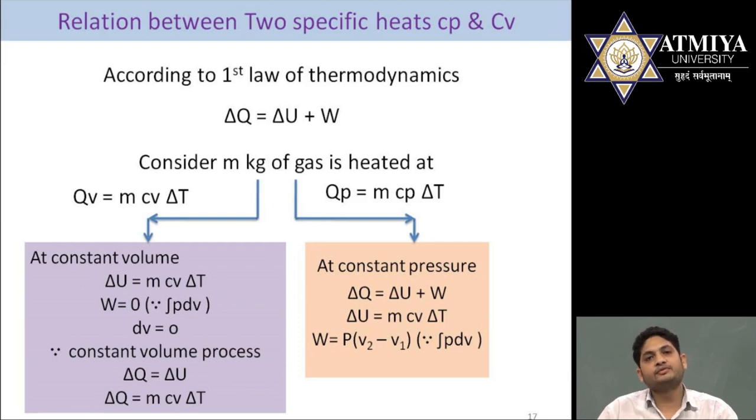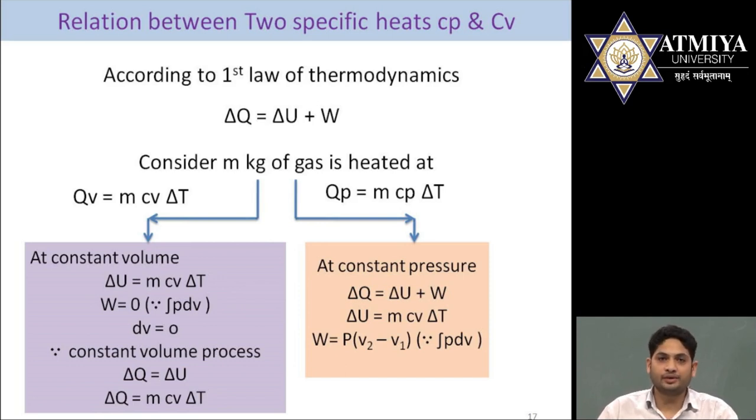Generally, the equation of work is integration of P dV. At constant pressure, P remains constant, so we integrate 1 with respect to V, with limits V1 to V2, and finally we get the equation P times the bracket V2 minus V1.